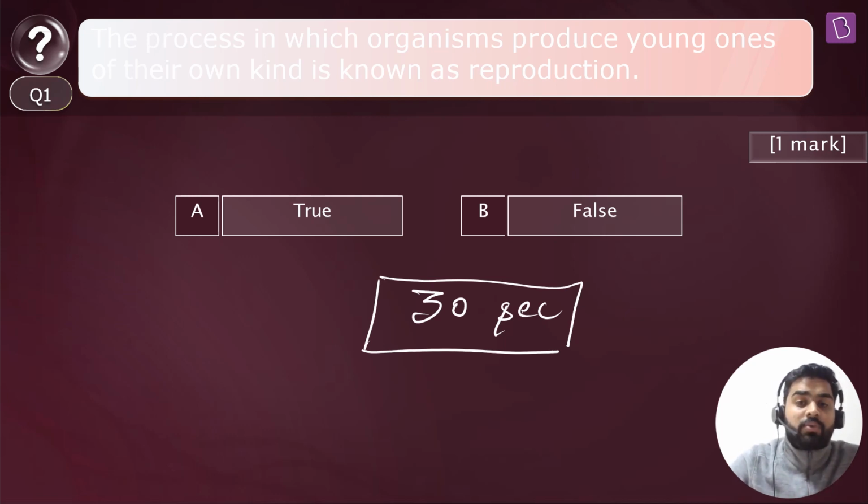Is this statement true or false? Okay, I got so many responses here, and every one of you is marking option A, true. Kudos, everyone has marked the absolutely correct answer. So reproduction is a process by which an organism produces young ones of their own kind.